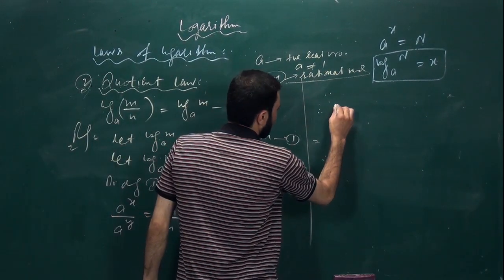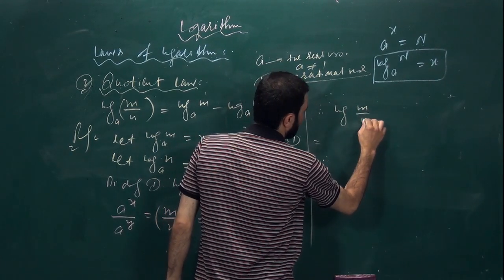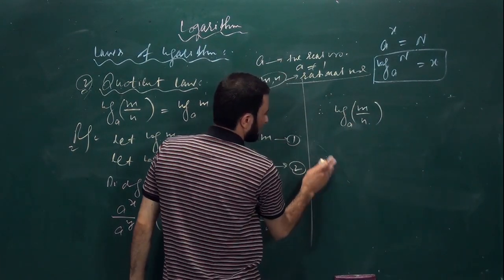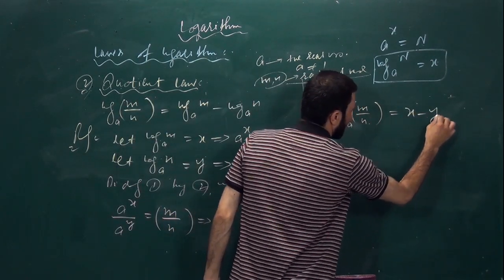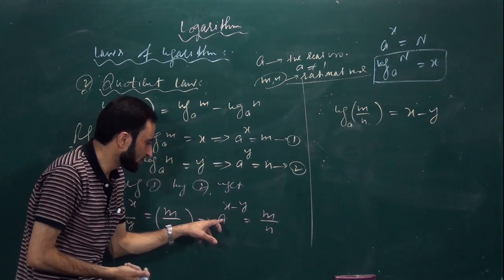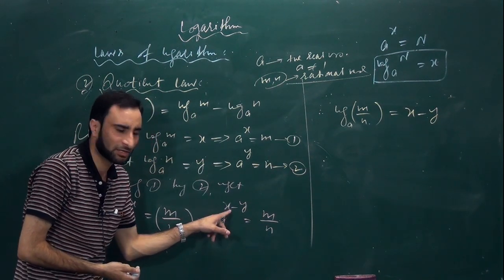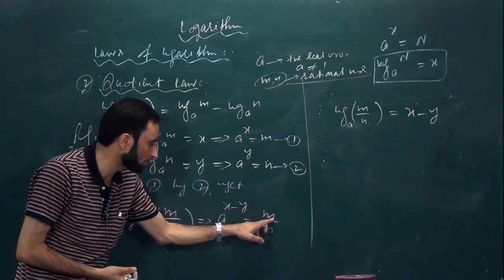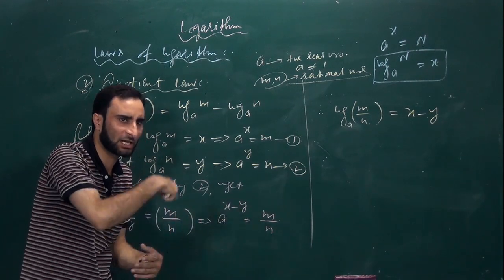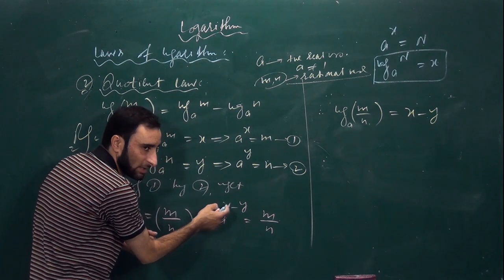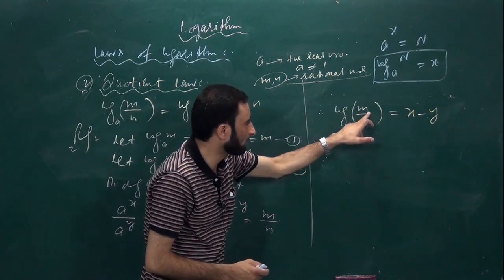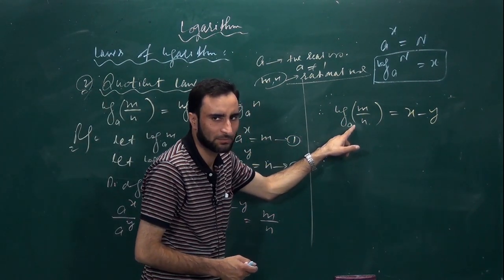So therefore log of m by n to the base a will be finally equal to x minus y, because you have multiplied a how many times? X minus y times, and you have got m by n. But by definition of logarithm, we can state that x minus y is the logarithm of m by n under the base a or under a fixed number a.